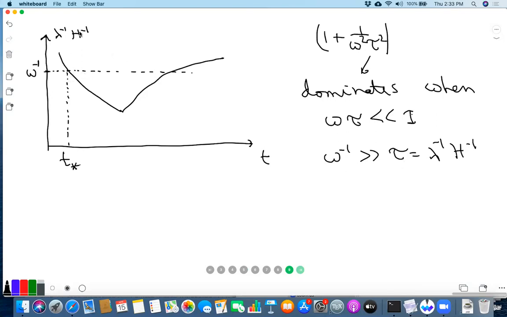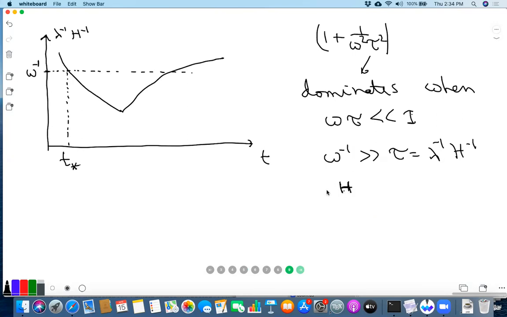But because H and phi dot are changing slowly, right? That's the advantage of using this slow roll inflation. Whereas this is changing rapidly, in the sense the rate of change of this lambda inverse H inverse is like a Hubble constant, right? It roughly doubles in a Hubble time.